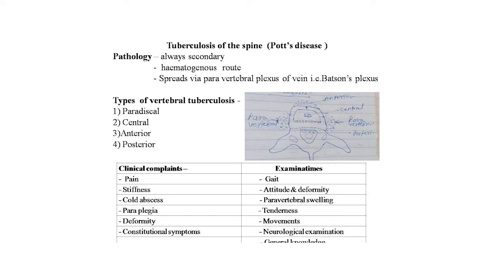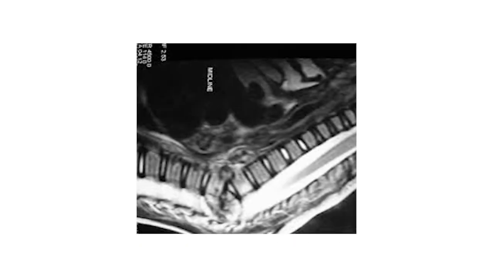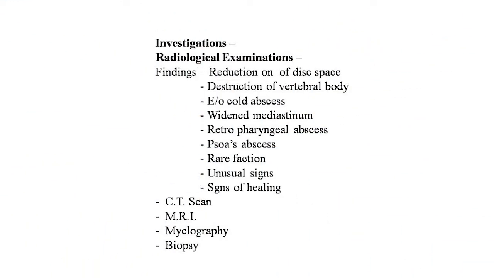Now on examination, the gait, attitude of deformity, paravertebral swelling, tenderness, movements, neurological examination and general examination should be performed in Pott's disease. Dear students, here the image is clearly shown. The Pott's spine, tuberculosis of the spine, is clearly seen, and the second image is also showing the same tuberculosis of the spine. The third image is also of tuberculosis of the spine, but curative surgery has been done by nailing and plating.